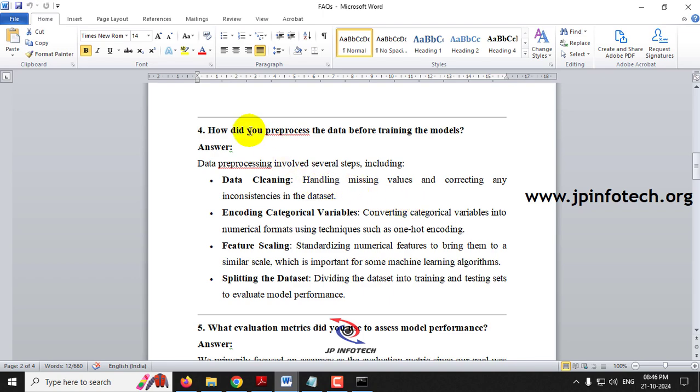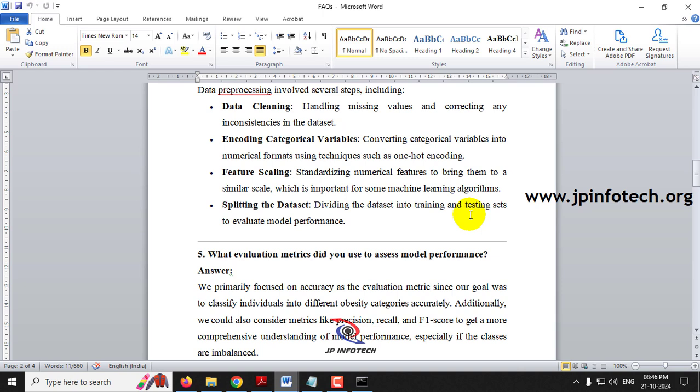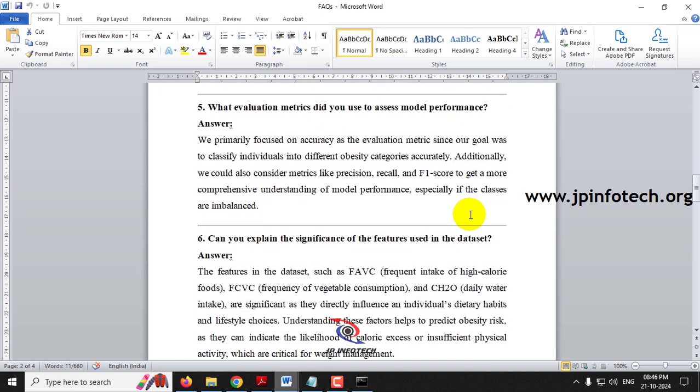So how did you pre-process the data before training the model? So the pre-processing includes steps like data cleaning, encoding categorical variables, feature scaling, and splitting the data set into the training and the test part. So those details you can explain. And what evaluation metrics did you use to assess the model performance? So whatever I have shown you finally, that is the precision, recall, F1 score and also confusion matrix. Those details can be used to assess the model performance.